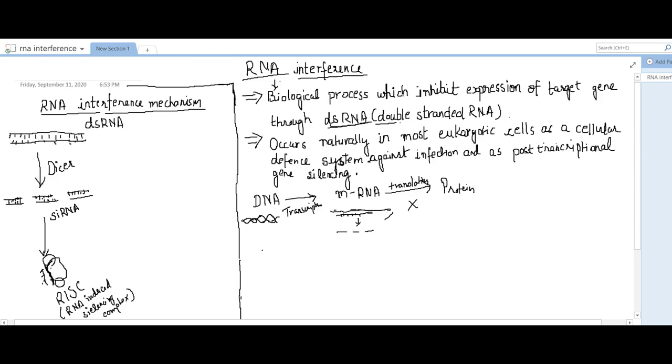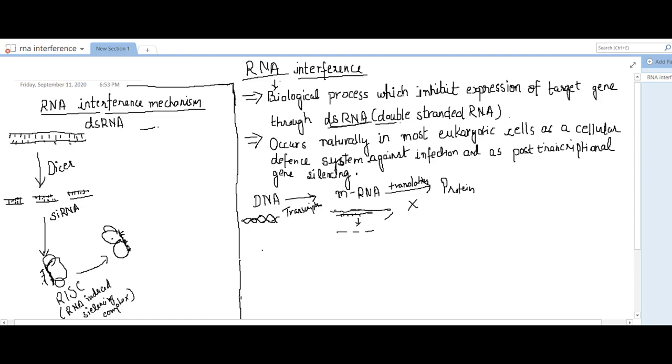This single strand of RNA, attached to the RISC complex, guides this RISC complex towards the target gene.